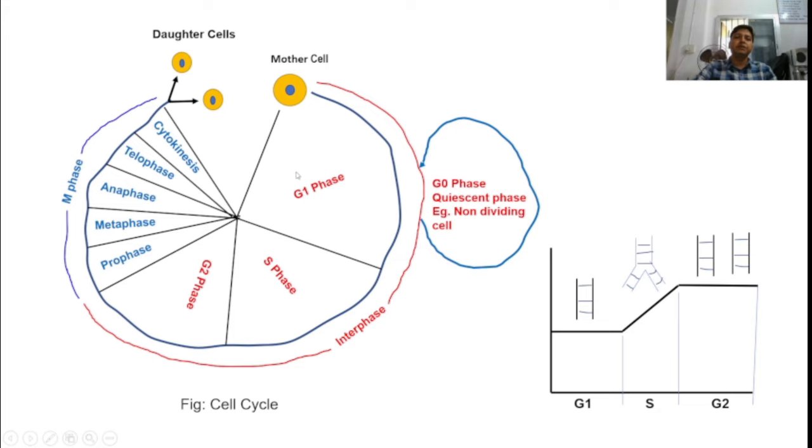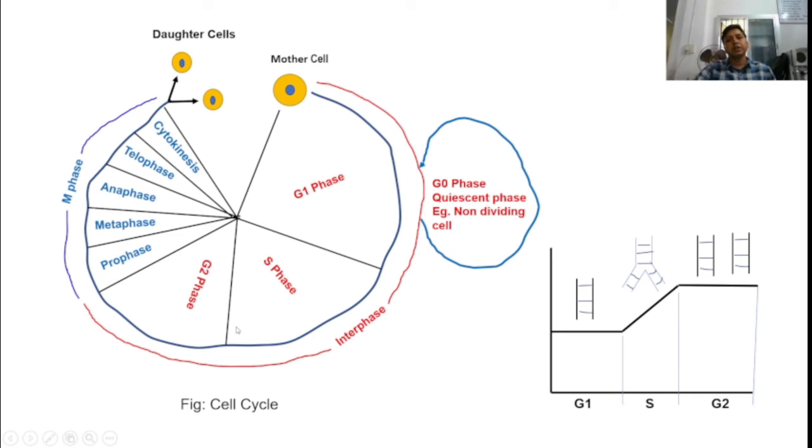And in G1, various proteins and RNAs are synthesized, which are used for the process of preparation. In S phase, the DNA replicates, and finally in G2 phase, again RNA and protein synthesis take place. And finally, this M phase is further divided into prophase, metaphase, anaphase, telophase, cytokinesis, and ultimately daughter cells are produced. So this is the story of dividing cells.